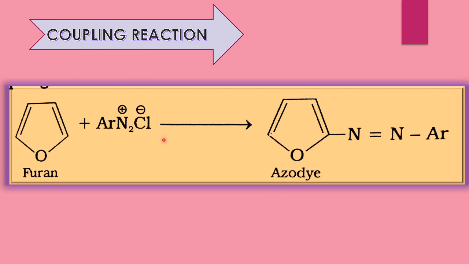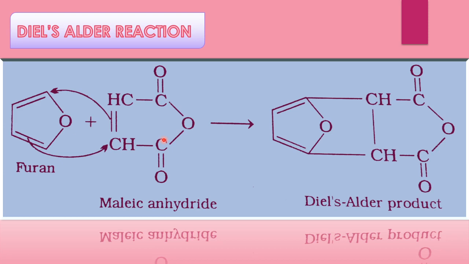The next reaction is the Diels-Alder reaction, a Diels-Alder addition reaction. Here there is a carbon-carbon double bond, and here there is also a carbon-carbon double bond. Furan and maleic anhydride react with each other, and the addition product formed is called the Diels-Alder product.